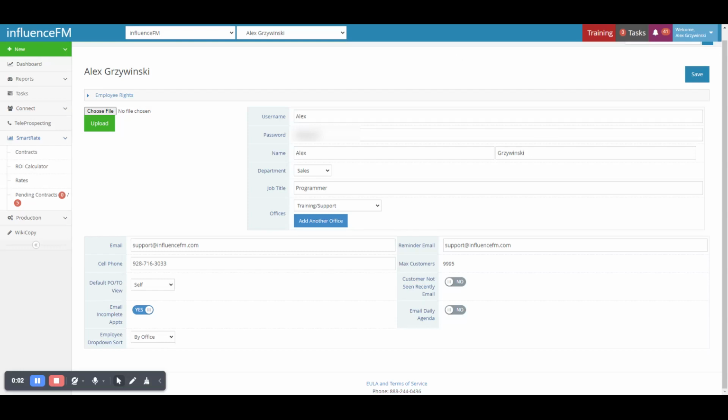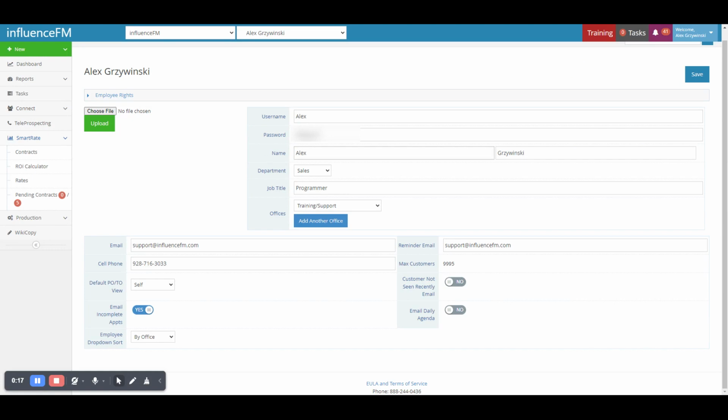I am going to be going over the user profile. To access your profile, click on your name at the top right and go to Profile. Once the page loads, you'll be able to see the following options. You can change your username and password on the profile.